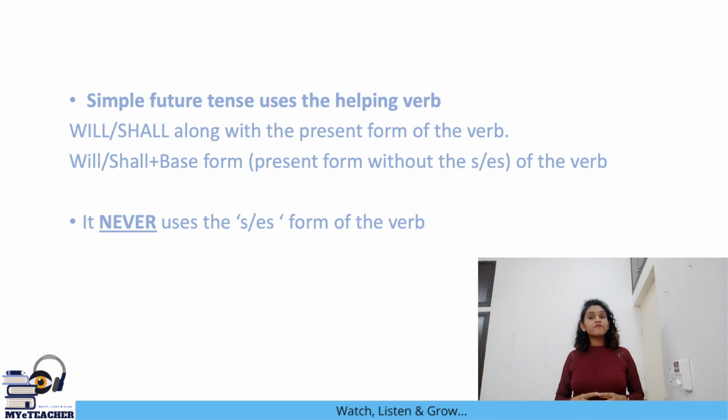So in simple future tense, we use the base form or the first form of the verb along with the auxiliary or helping verb will or shall. So, will, shall plus the base form of the verb makes it simple future tense. Remember, unlike in simple present tense, it does not matter whether the subject is singular or plural. Here, the verb is always without an S or an ES.